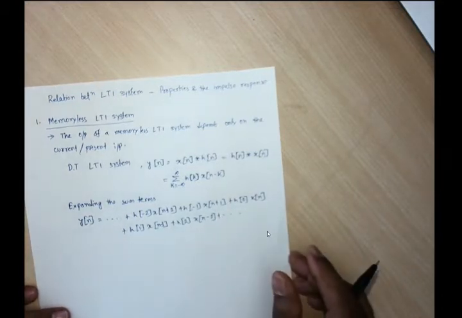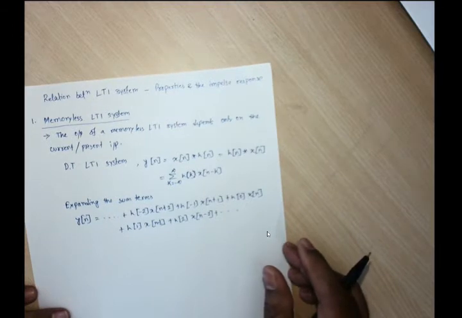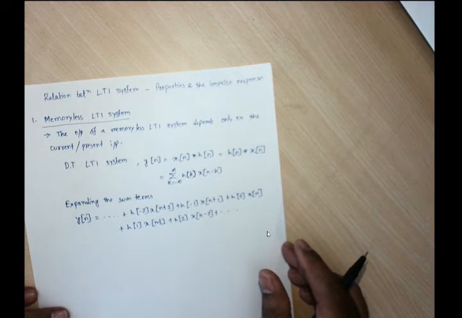If the system is to be memoryless, then y[n] must depend only on x[n], and therefore cannot depend on x[n minus k].